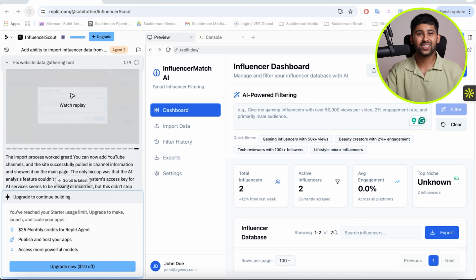But once you've found the brands that want the influencers and also built your influencer network, it's time to actually start going ahead and close some deals. And you're probably wondering, how do I actually use Replit Agent 3 to close deals with AI? Well, that's what I'm going to show you with this next tool that we can build.